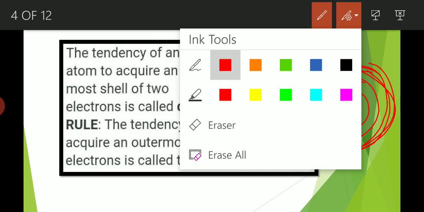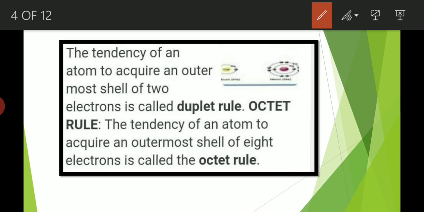What is the duplet rule? Now, the duplet rule, the word duplet means two. According to this rule, an atom will always try to have two electrons in its valence shell. That means it will always try to have two electrons in its last or the outermost shell.